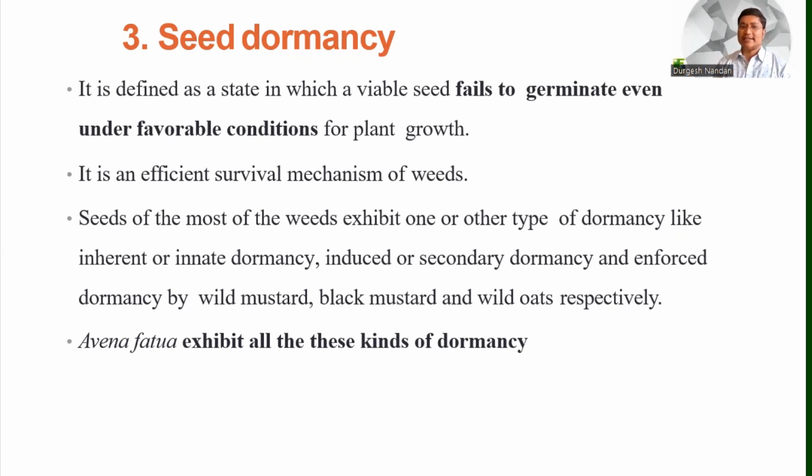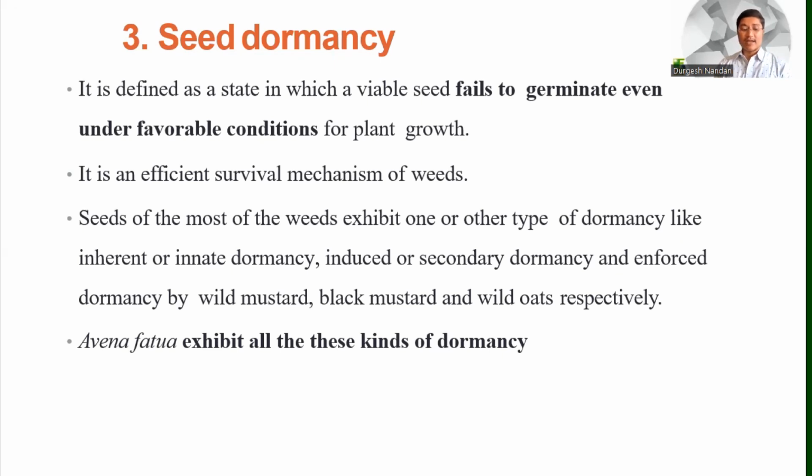It is defined as a state in which a viable seed fails to germinate, even under favorable conditions for plant growth. By the definition it seems not good for seeds, but it is good for weed seeds. Why? Because it is an efficient survival mechanism of weeds.